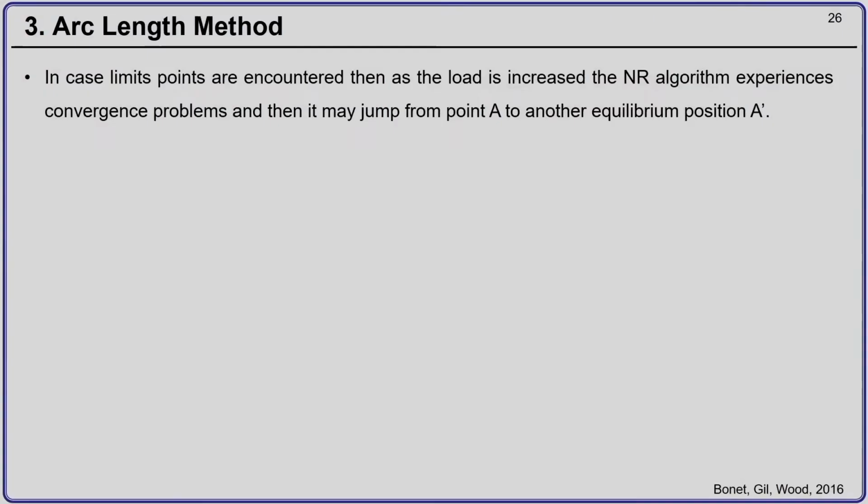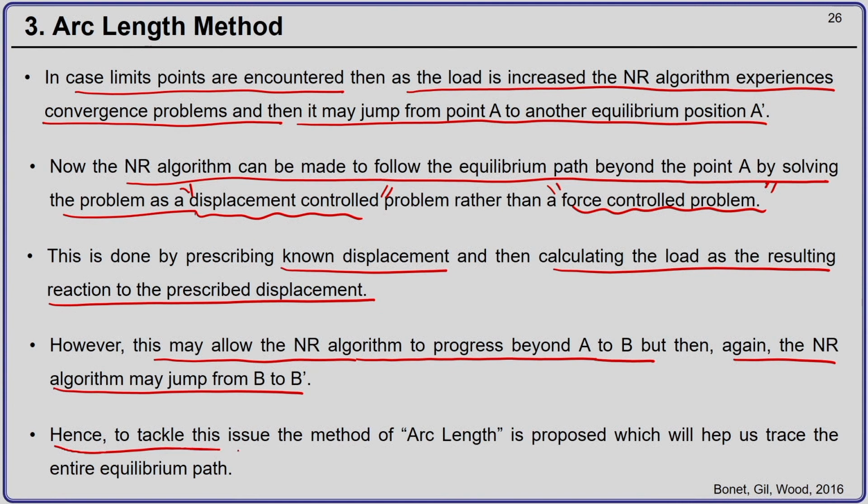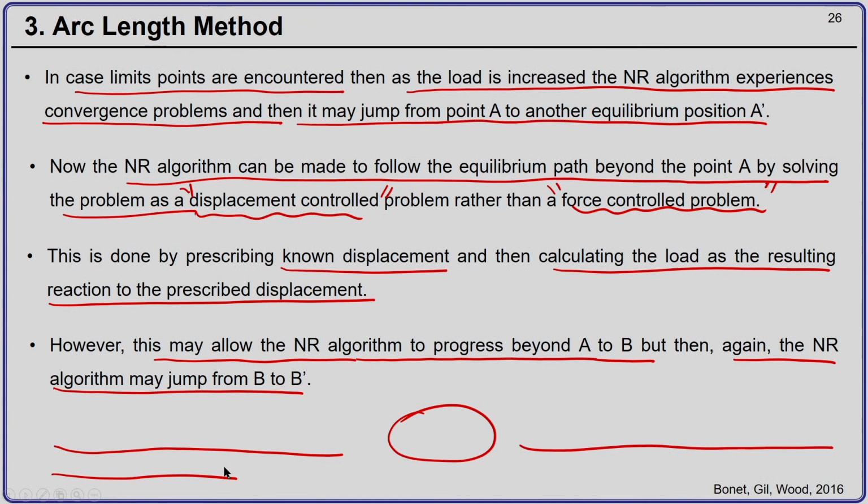Okay. So, hence to tackle this issue, the method of arc length is proposed, which will help us trace the entire equilibrium path. Okay.